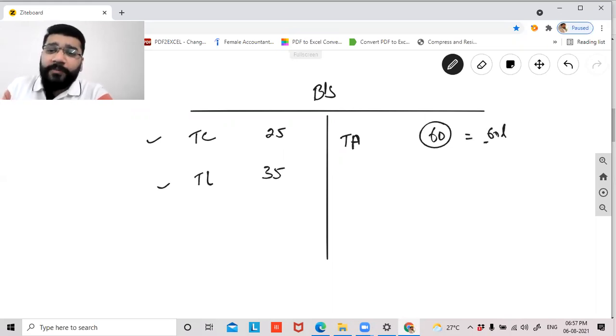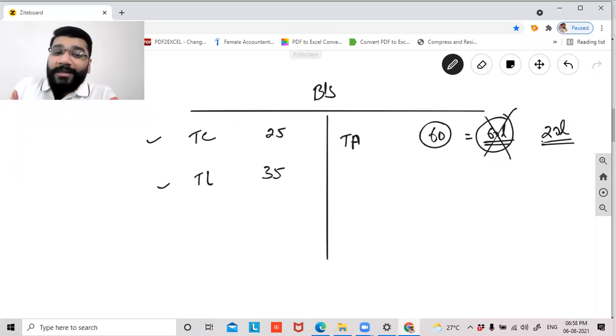So 60 lakh rupees, yes. When you're trying to sell your business, is it necessary that the 60 lakh worth assets reflecting in your balance sheet would fetch you only 60 lakh rupees? It can fetch more or it can fetch less. What if there is a situation where it is going to fetch you less money? Let's suppose by disposing all these assets worth 60 lakh rupees, you're able to get only 20 lakh rupees.